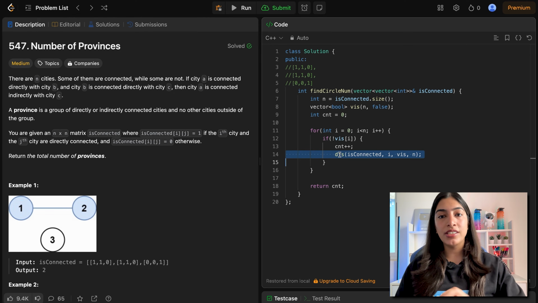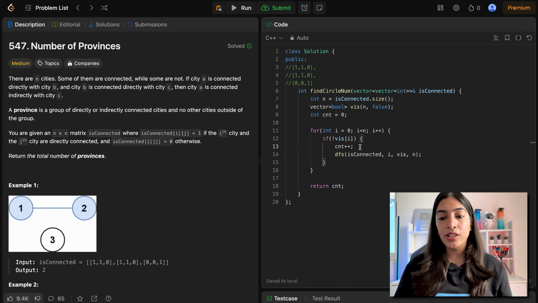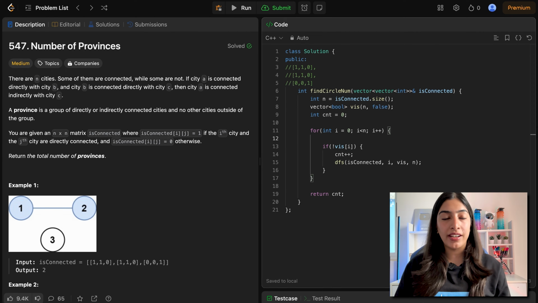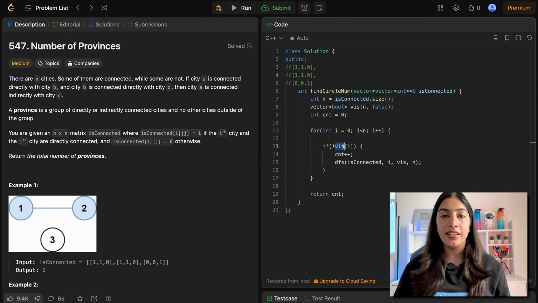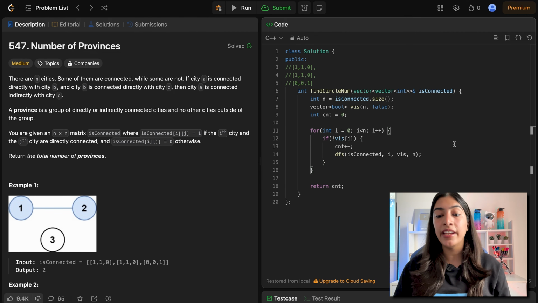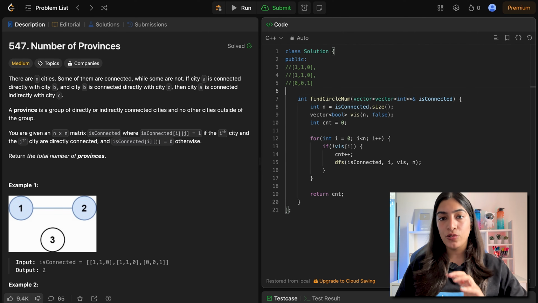If you can do DFS, you should be able to write the rest of the code also, but we will be writing it obviously. But remember, the number of times we do DFS, only that number of times I have to increase the counter. So only if I call DFS, I need to have this. So remember, it should be inside this check, not outside. If you keep adding the number of provinces every time, even if I had already visited, then obviously the answer is going to be n only, right? So these small details, I hope you have understood clearly. Let's try writing the code for DFS now.